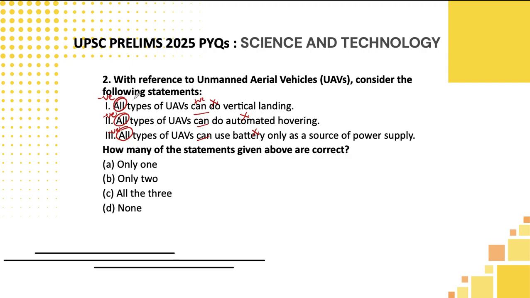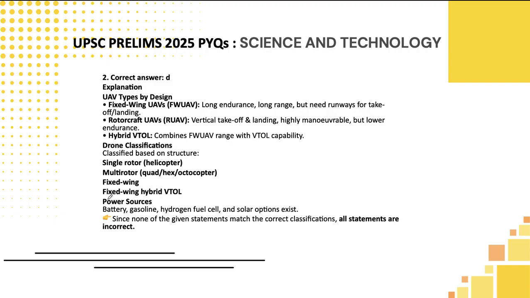Is it possible? Not at all possible. Why? Exceptions will always be there. All types of UAVs can do automated hovering. How is it possible? So with this logic only, we have eliminated all three statements directly. They are only asking how many of them are correct, so you can directly pick option D to be the correct answer.